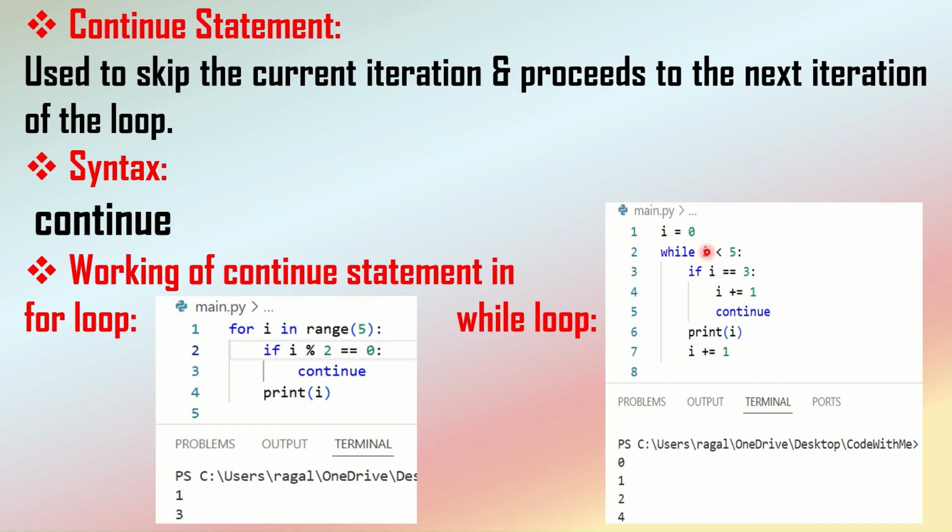So lastly, I value becomes 4, and then lastly I value becomes 5, right? So 5 less than 5, the condition is not satisfied, so the while loop ends here. So it will print all the values from 0 to 4, by skipping the iteration for the value of I being 3. So this is how the continue statement works in the for loop as well as the while loop.